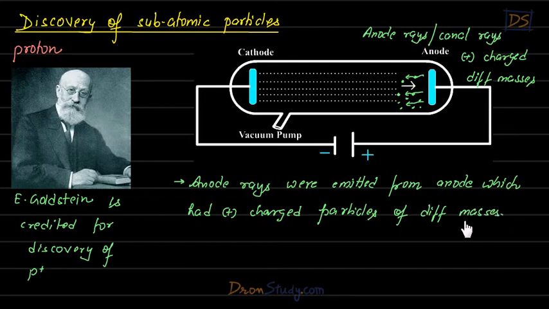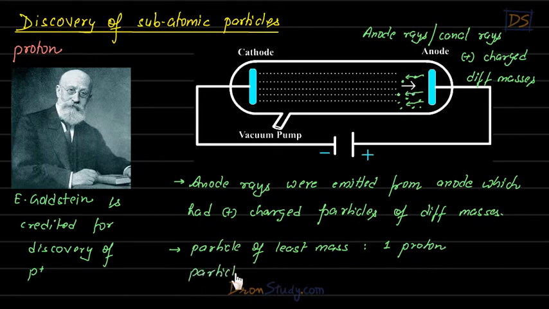So actually the particle of least mass was one proton, students. The particle of least mass which was coming out was actually one proton, and particles of larger mass were actually bundles of protons.